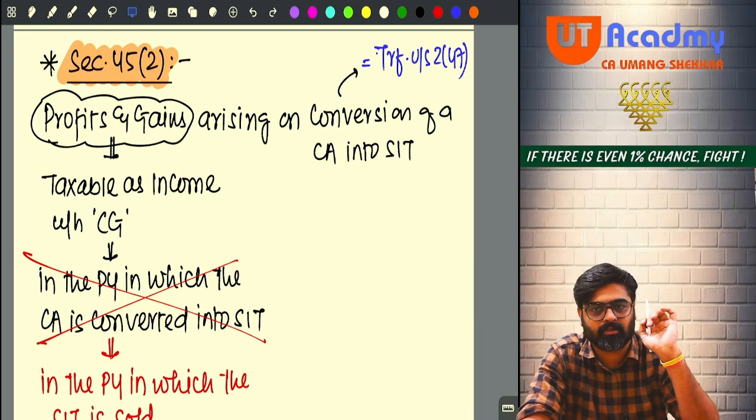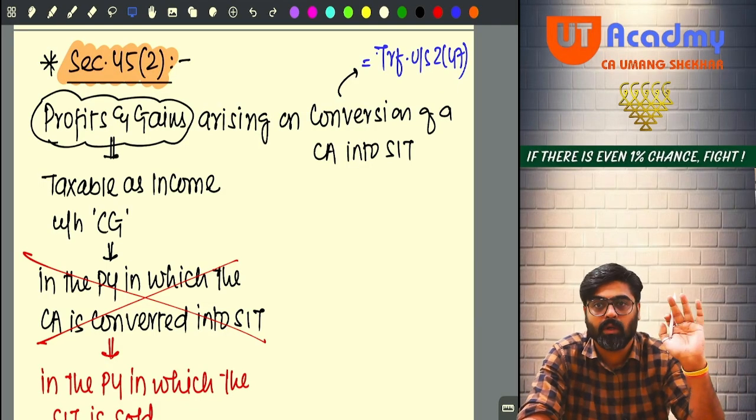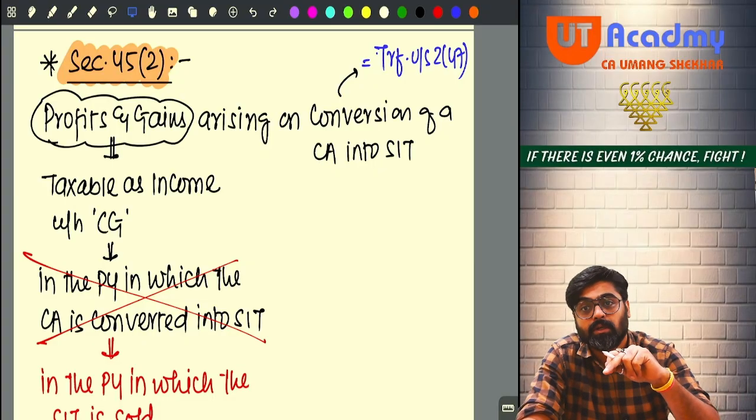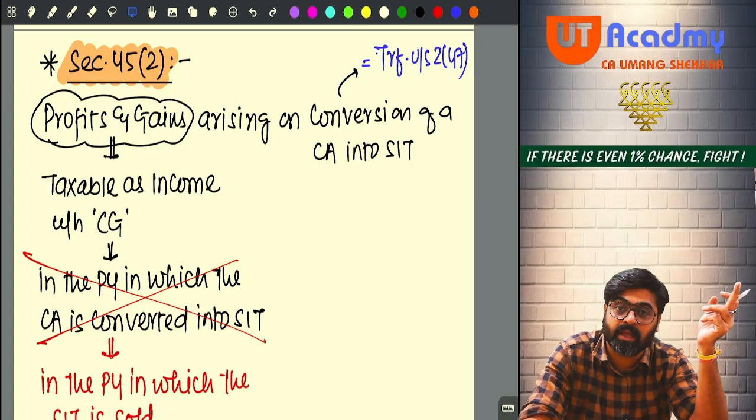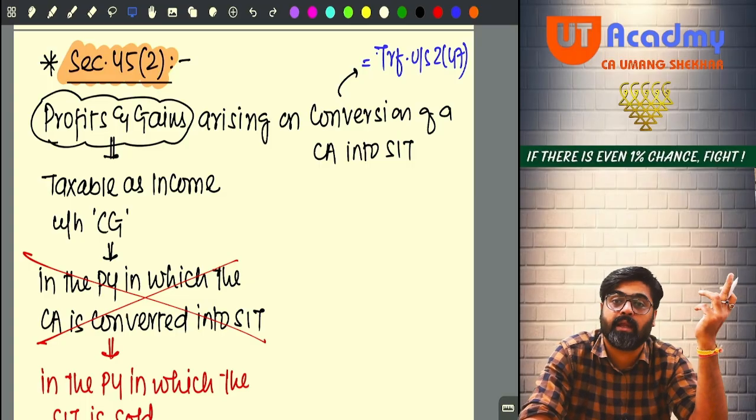But it will not be taxable in the year in which the conversion or transfer took place. No, it is taxable in the year in which that converted stock in trade is sold, because that is the year in which this gain will be realized.